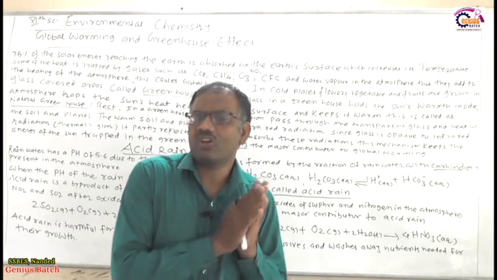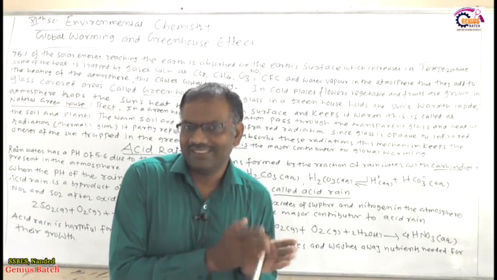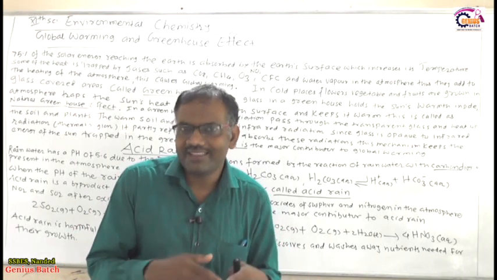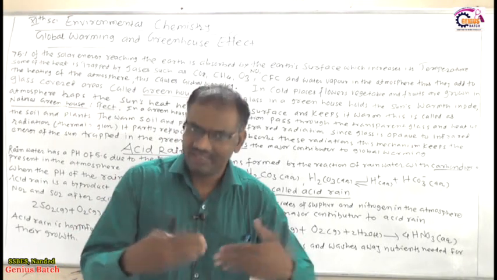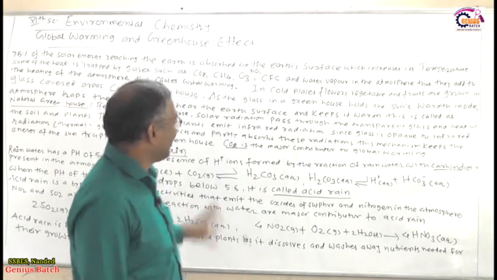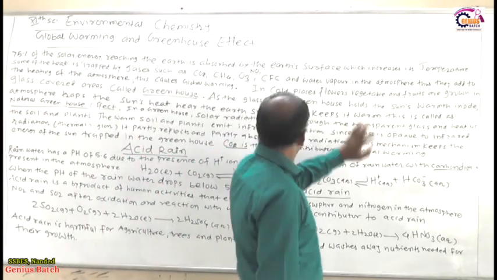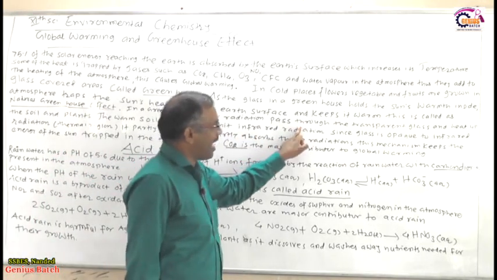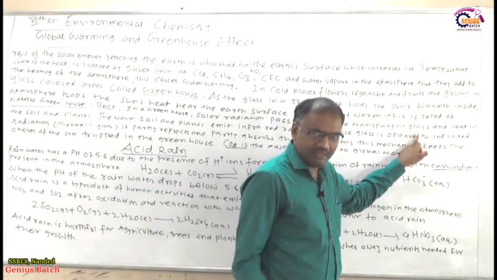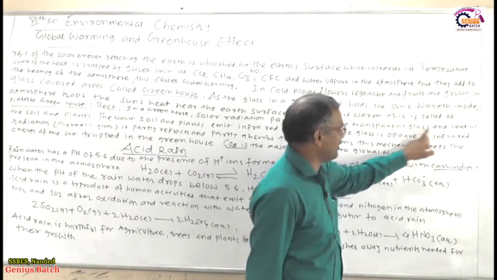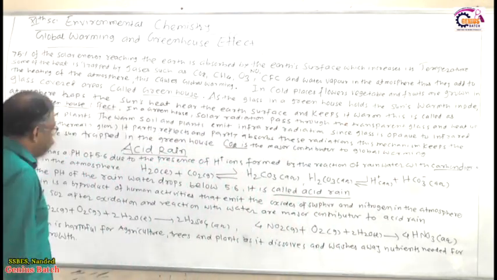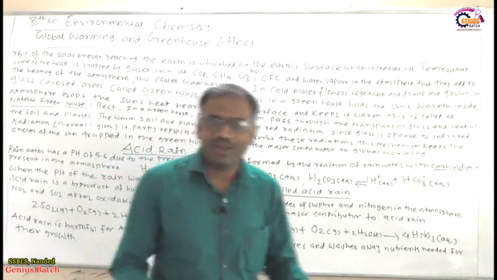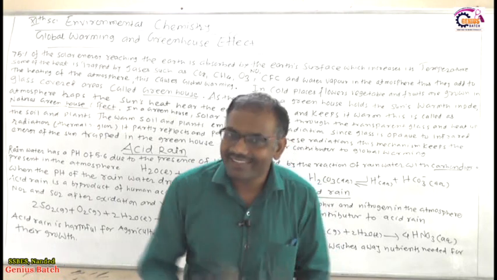That glass is not formed from fossil resins. The heat enters through the glass, so therefore transparent glass must be there. So what happened in a greenhouse is that solar radiation passes through the transparent glass and heats up the soil and plants. So how do the soil and plants get heated?